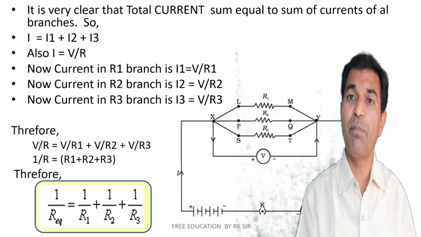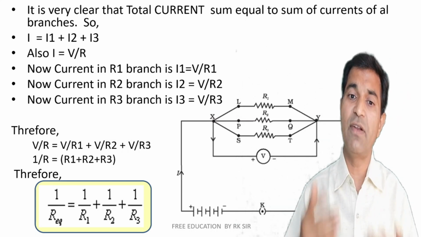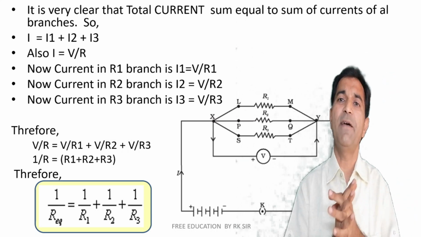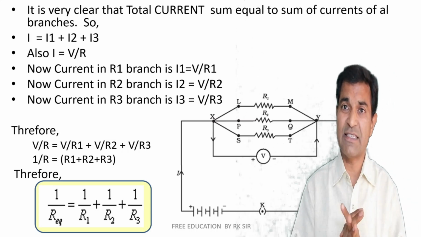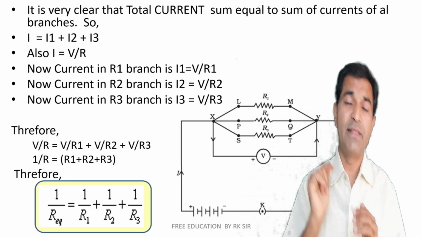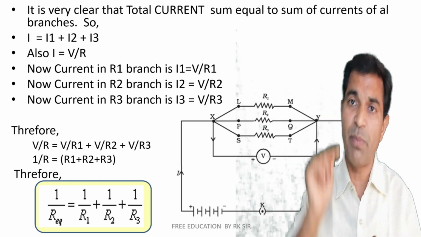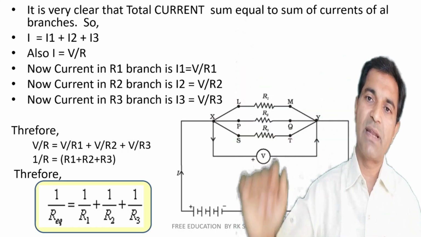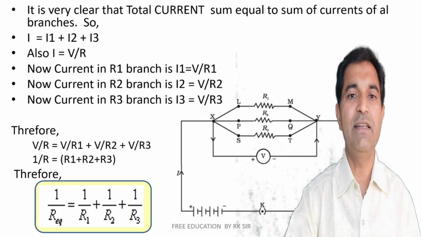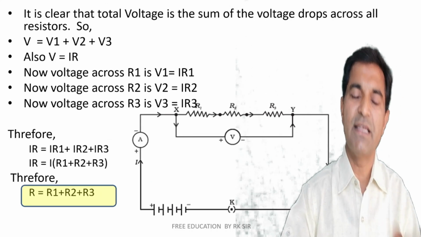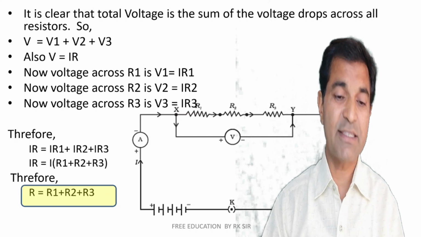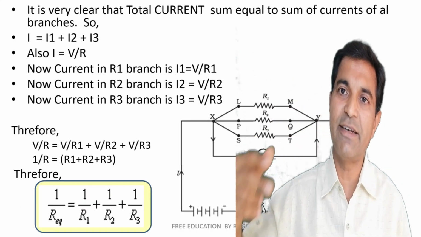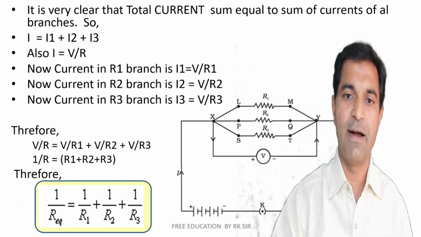Applying Ohm's law, V upon R is equal to V upon R1 plus V upon R2 plus V upon R3. Solving this, if the total equivalent resistance is R equivalent, then 1 upon R equivalent is equal to 1 upon R1 plus 1 upon R2 plus 1 upon R3 and so on, if there are a number of resistances connected in parallel. So in series, it's simply the arithmetic sum of resistances, whereas in parallel, you have to invert every term and you will get the answer in inverse again.